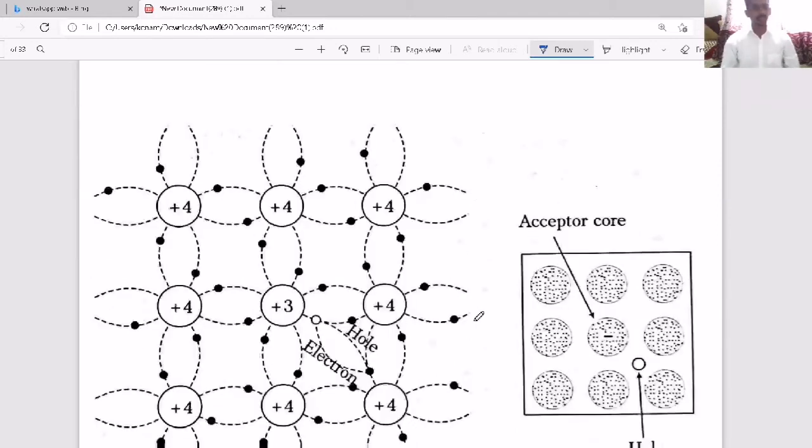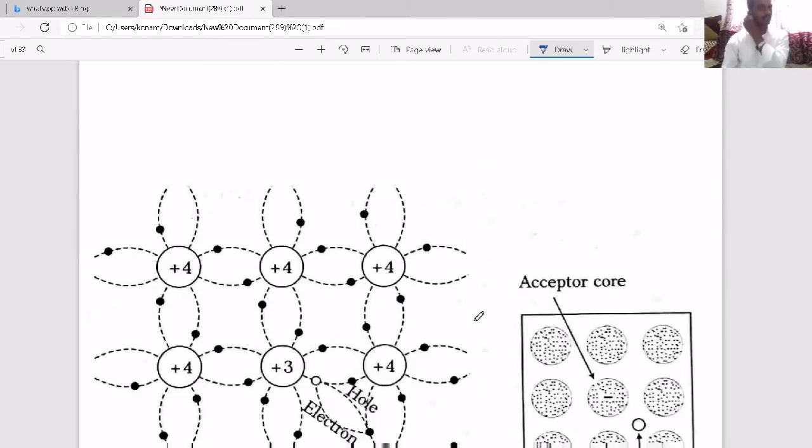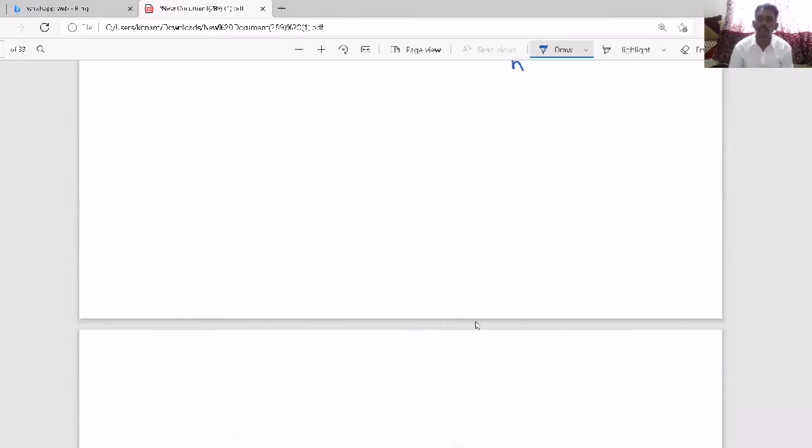Now here comes, see, just before we said that for a pure or intrinsic semiconductor, as temperature increases, electrons become free and holes are generated, so they can move and conduct electricity. But as temperature increases, the number of free electrons is very small.